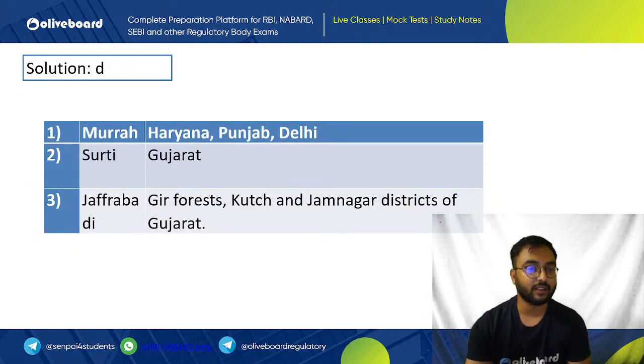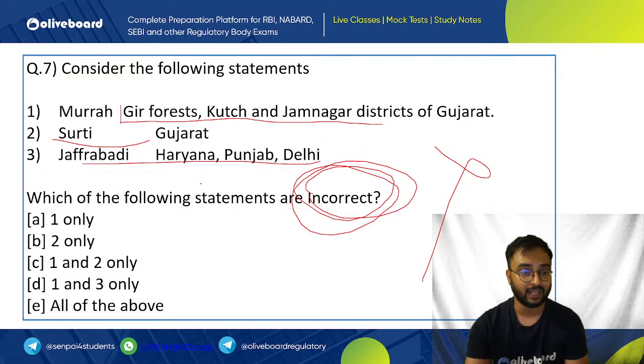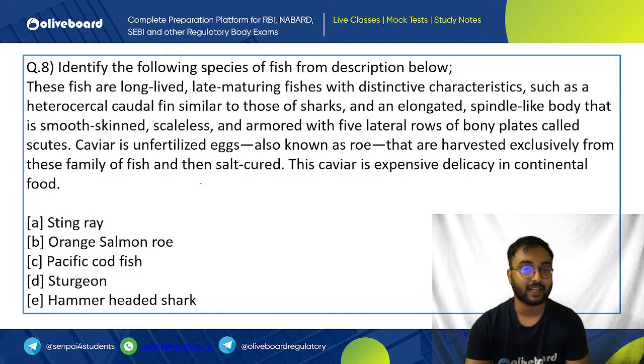So the answer correct here is Murra is from Haryana, Punjab and Delhi. Surti is from Gujarat. Zafrabadi is from Gir Forest, Jamnagar. So 1 and 3 were exchanged. That is why 1 and 3 are wrong. Only Surti is from Gujarat, which is the correct pair.